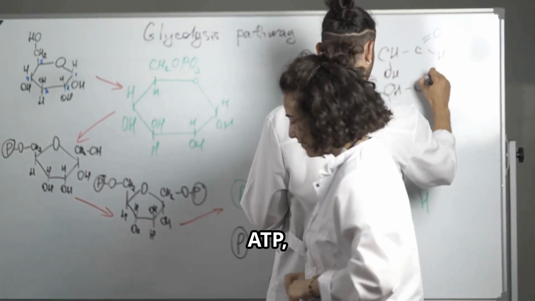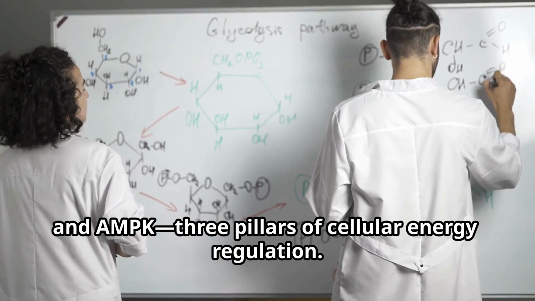So there you have it, ATP, enzymes, and AMPK, 3 pillars of cellular energy regulation.